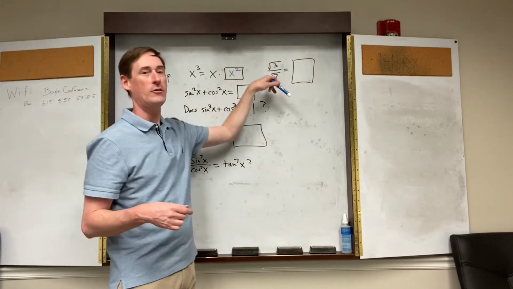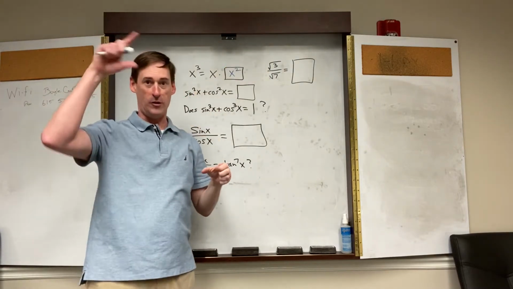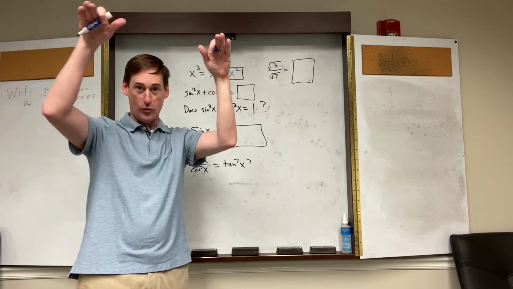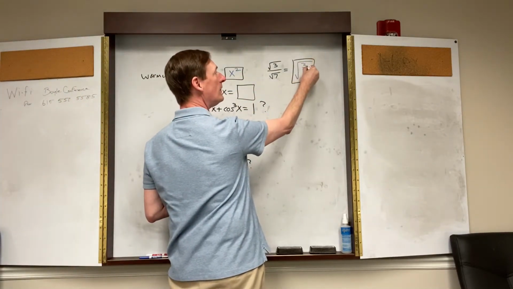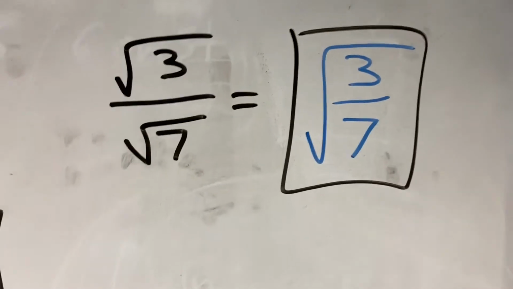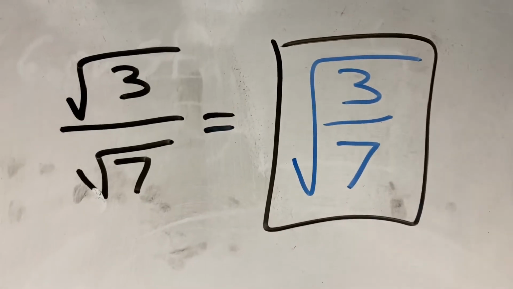Also, square root of 3 over square root of 7. If they're both under a square root, if they're both under the same house, the same roof, then can't we put them all under the same roof? So you can write square root of 3/7. All right?